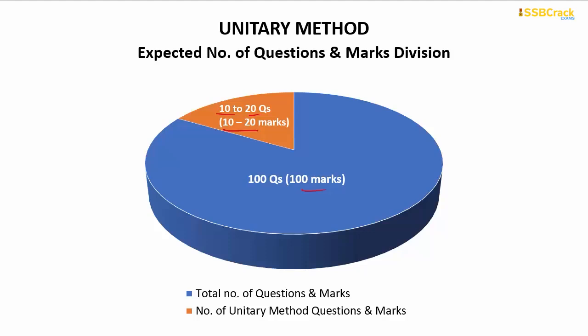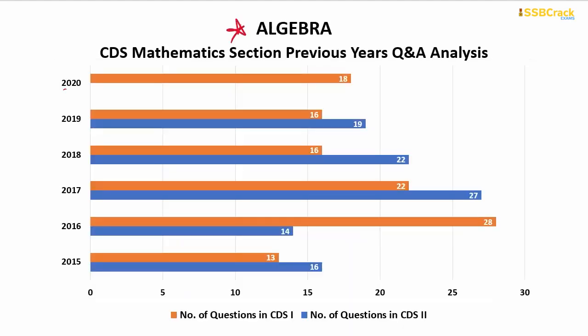Looking at the next topic analysis, the topic algebra, which is also one of the important topics. As you could notice here, the least number of questions in the CDS examination previously was 13, in the 2015 CDS 1 exam. Whereas the highest count for this particular topic up till now was 28 questions, in the CDS 1 paper of 2016.